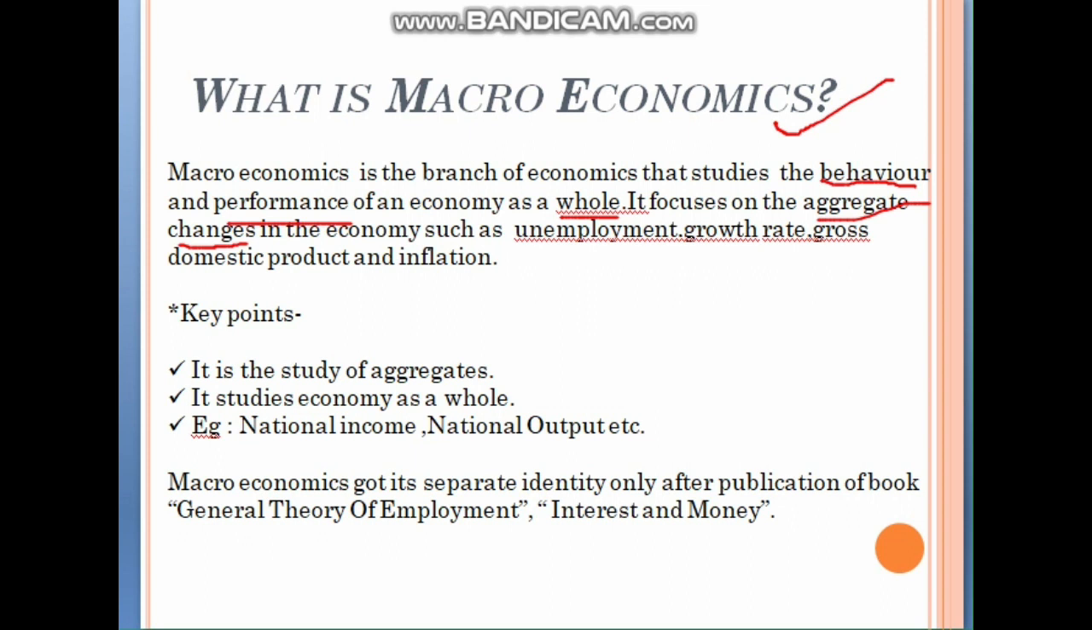You might be knowing the definition of microeconomics. So, microeconomics is also the branch of economics that studies the behavior and performance of an economy individually. And the only main difference is that macroeconomics studies as a whole and microeconomics studies individually. The key points are it is the study of aggregates, it studies the economy as a whole, and some examples are national income, national output, etc.